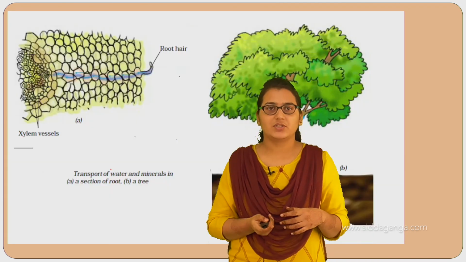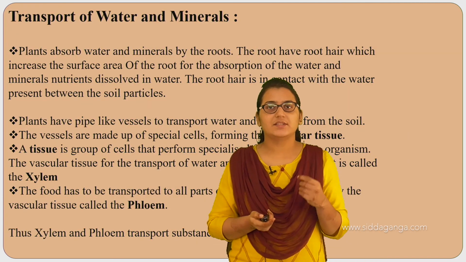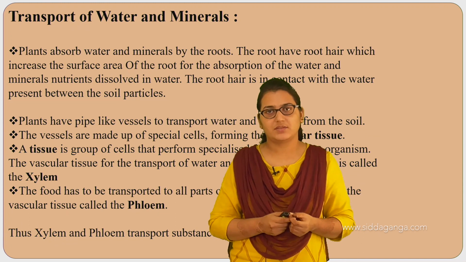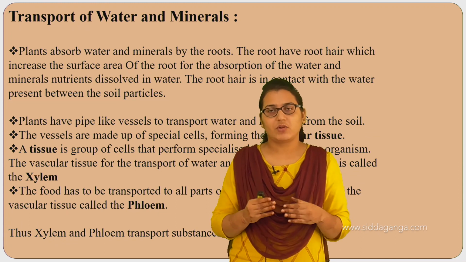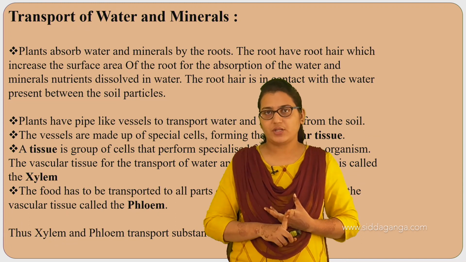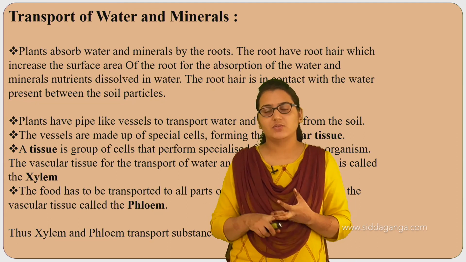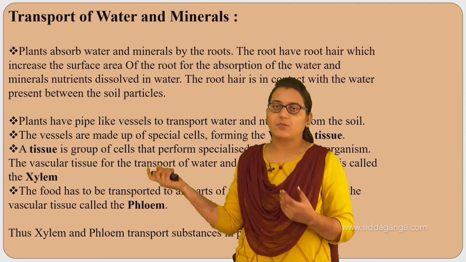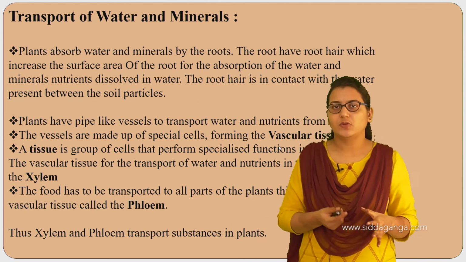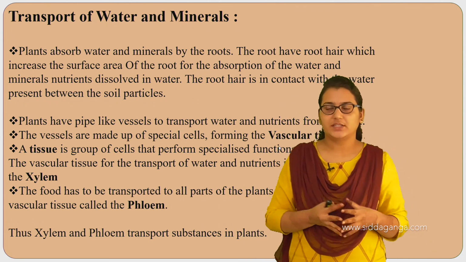In the transportation in plants we have seen that xylem and phloem are the ones through which food and water are transported. Xylem is the water conducting tissue and phloem is the food conducting tissue.